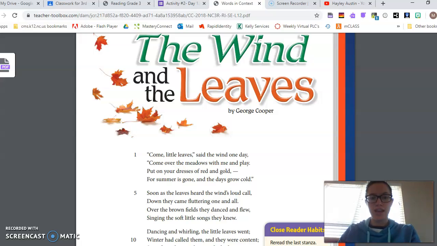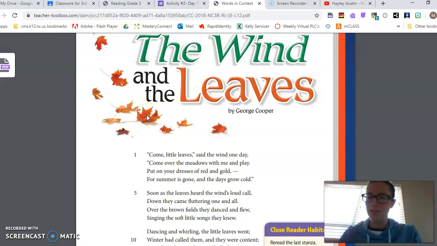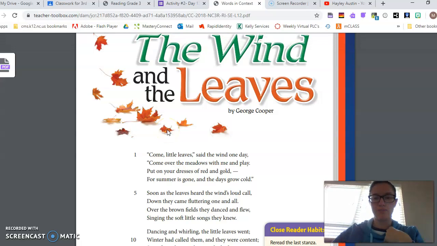I'm looking at the picture here and thinking, what does it look like those leaves are doing? What color are the leaves? What time of year are the leaves this color? I'm thinking of all of that before I start reading.